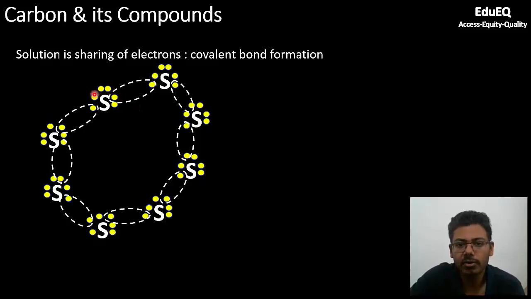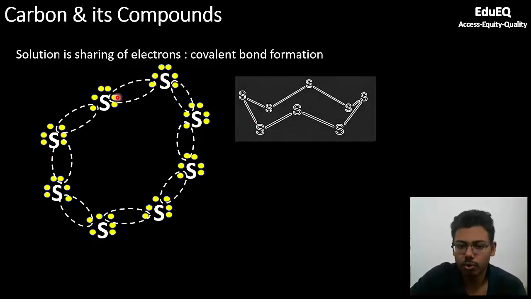If you count here now, 6 were already there, and in this dotted oval shape you can see there are 2 more electrons. So 8 electrons here. Similarly, this sulfur will have 8 electrons: 2 it will share from here, and 6 it already had. So this is a chain compound which is formed, and this is a typical example of covalent bonding.